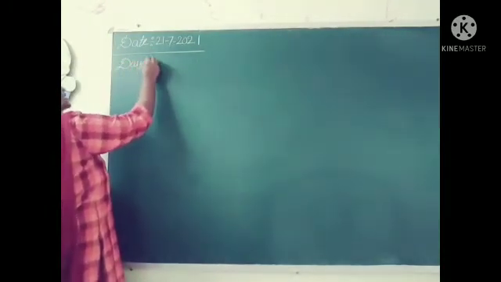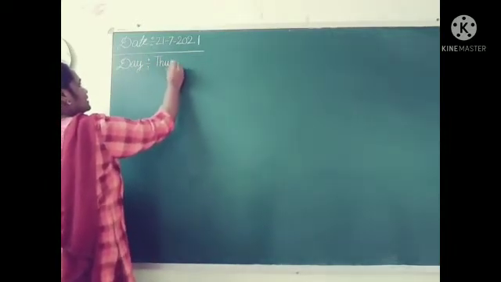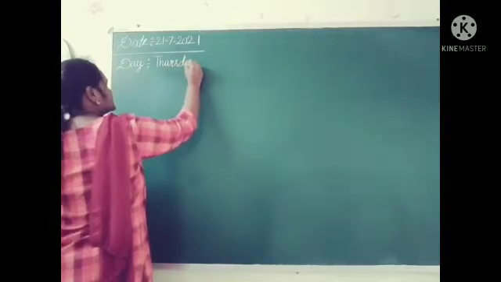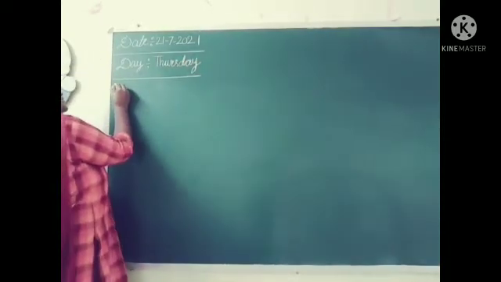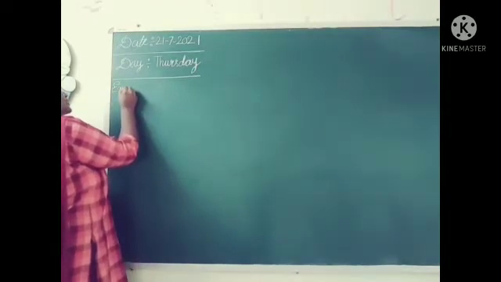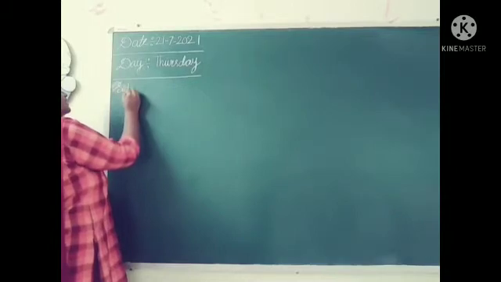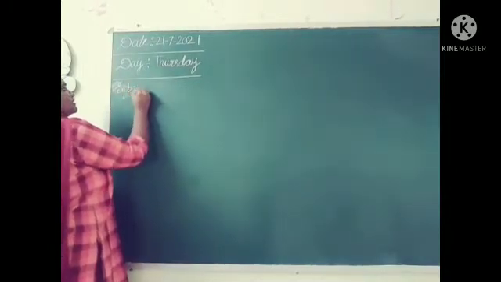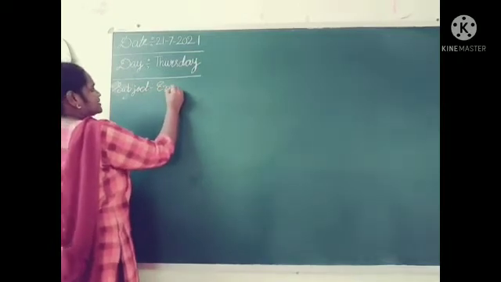Today is Thursday. Now we are going to learn which subject? English.